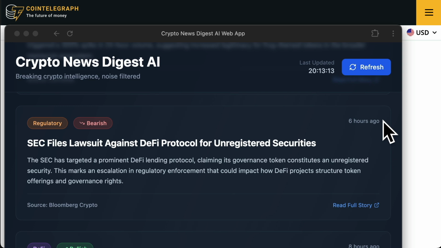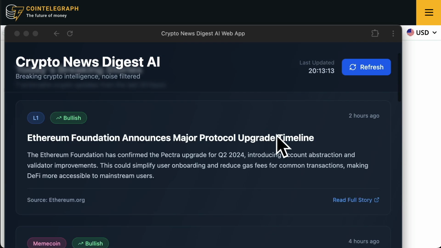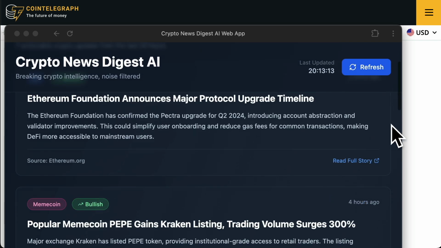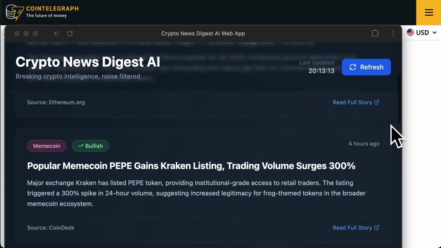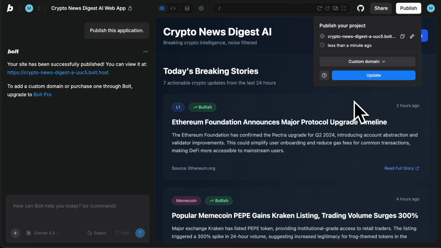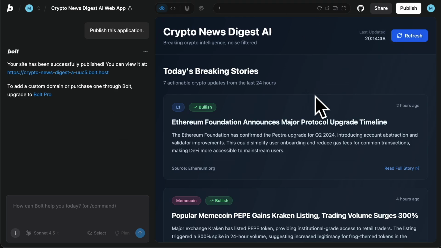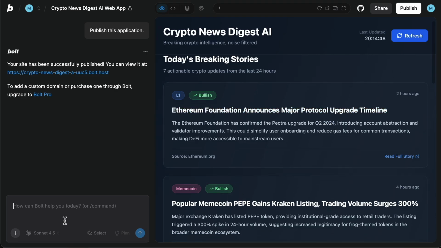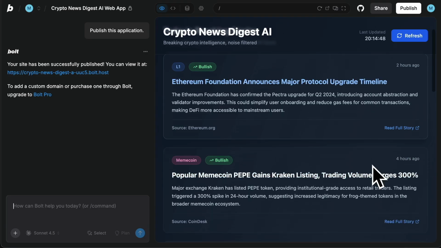So you can see I'm doing the MVP way first. This is not a proper app because I don't need it to be. I just need to read the information every single day in a quick manner. And every day, if I find I can change something with it, go on to Bolt and tell it what you want to change. But use Claude to actually prompt Bolt rather than just Bolt alone. If there's something you don't like about it, you want to change the colors, add images to it, whatever you want.